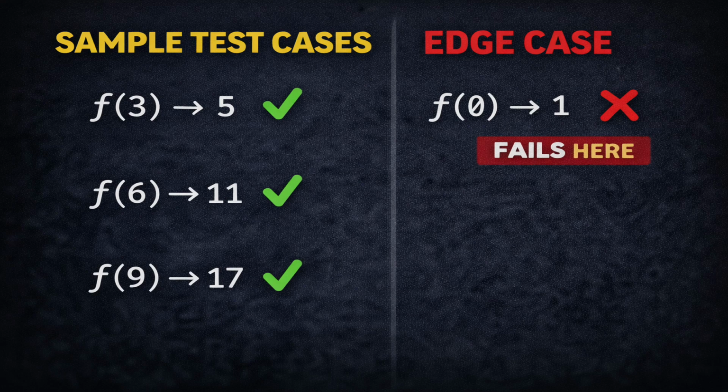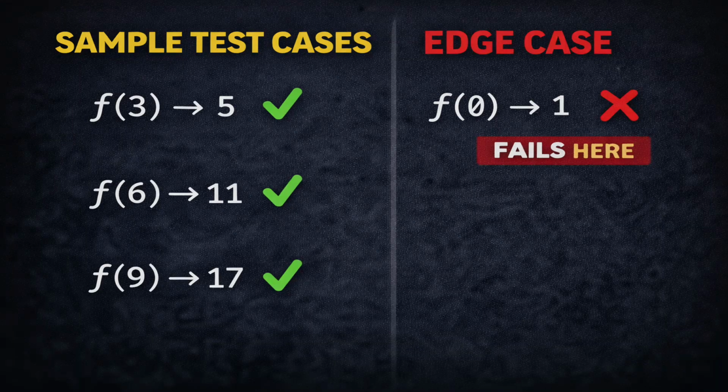Now, if you have ever felt confident after passing sample tests, the next mistake is very important. This is one of the most dangerous traps in interviews. Your solution passes all sample test cases, and you stop thinking.